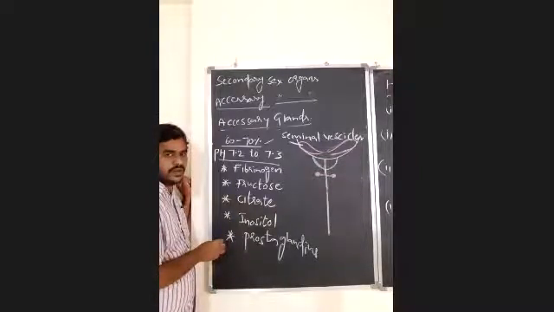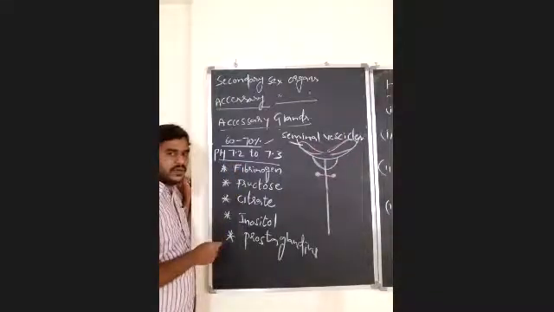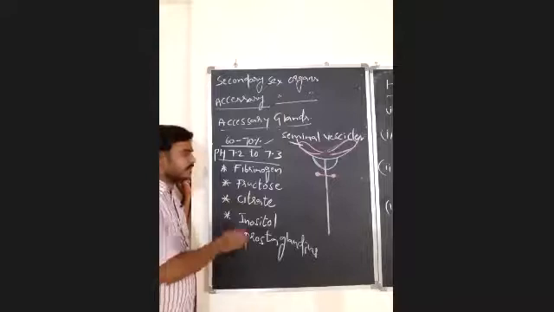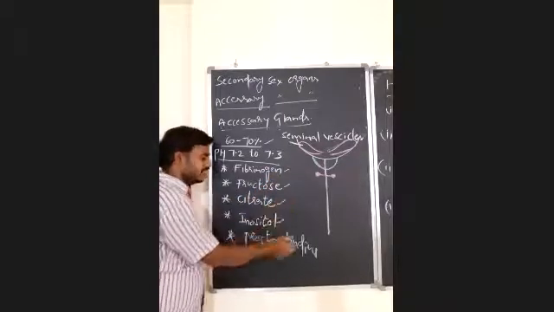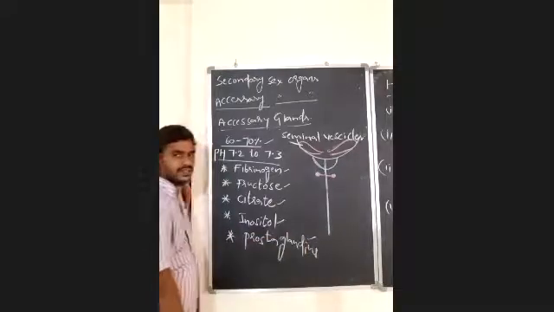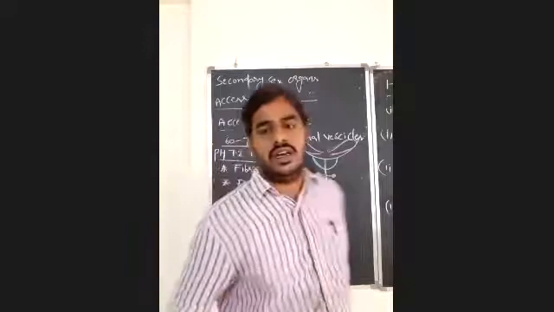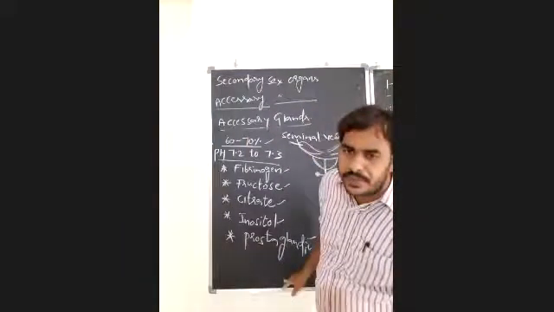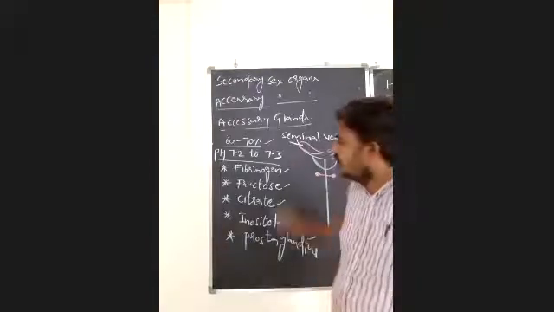And what are the various components present in this seminal plasma? It contains fibrinogen, fructose, citrate, inositol, and prostaglandins. Citrate, inositol, prostaglandins are present here. We have to remember. Okay. So now, first of all,